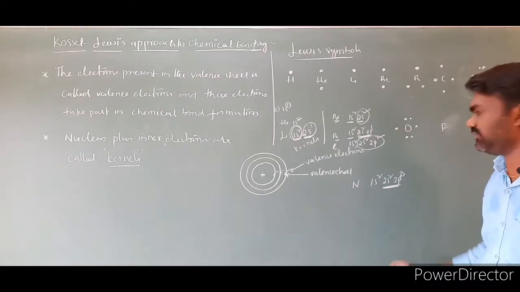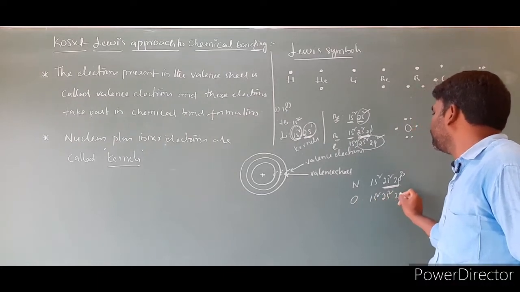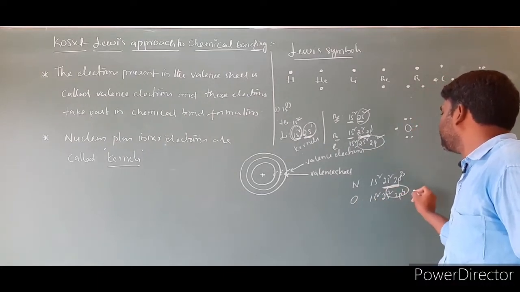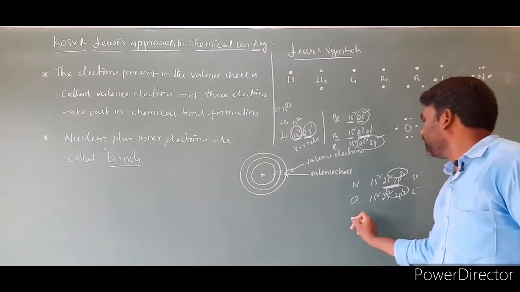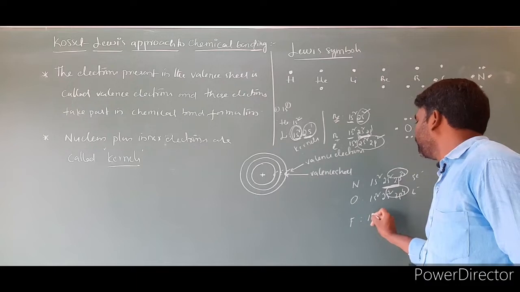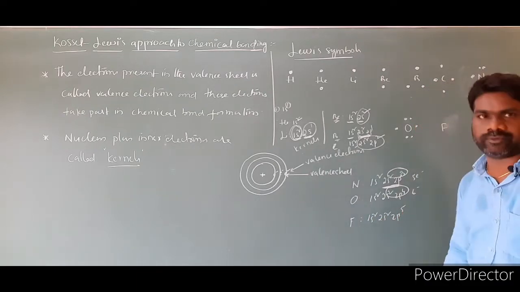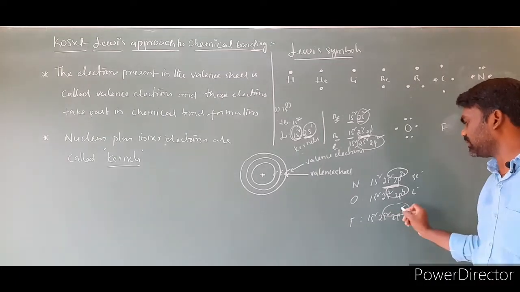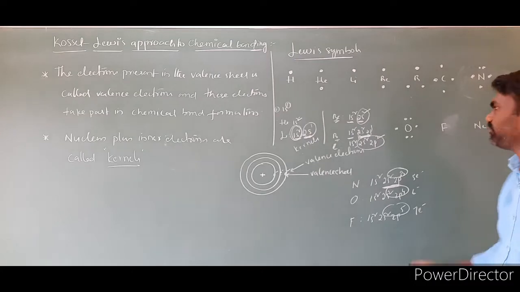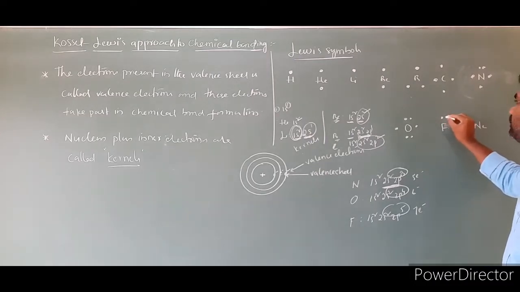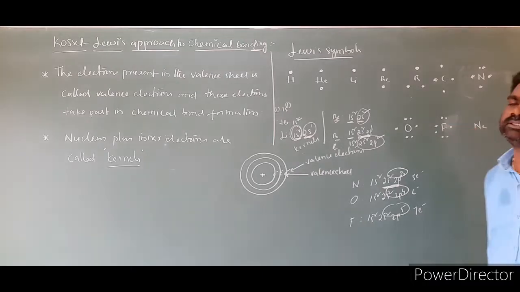Fluorine has 1s2, 2s2, 2p5. The valence electrons are 5 plus 2, 7 electrons. These 7 electrons we show in the form of dots: 1, 2, 3, 4, 5, 6 and 7.